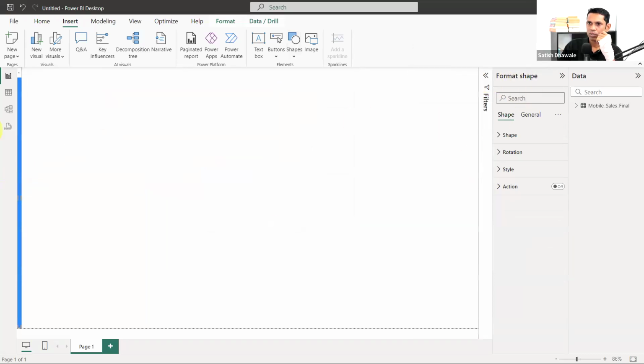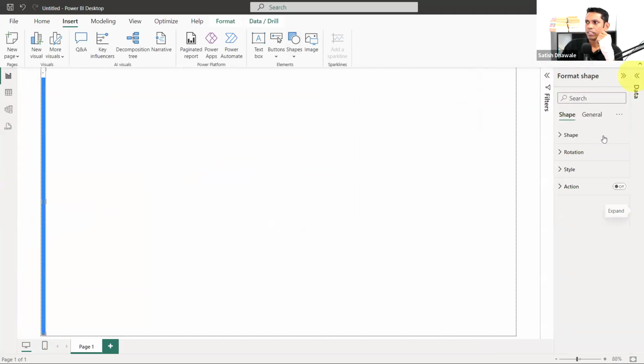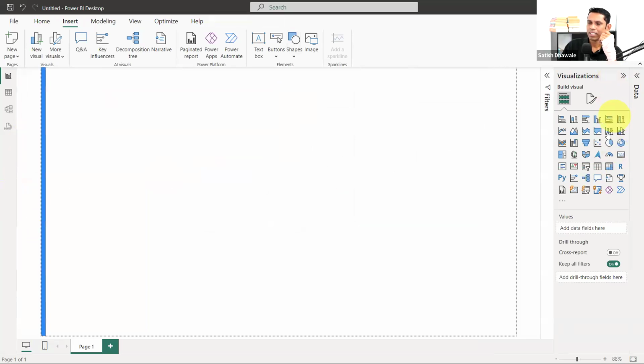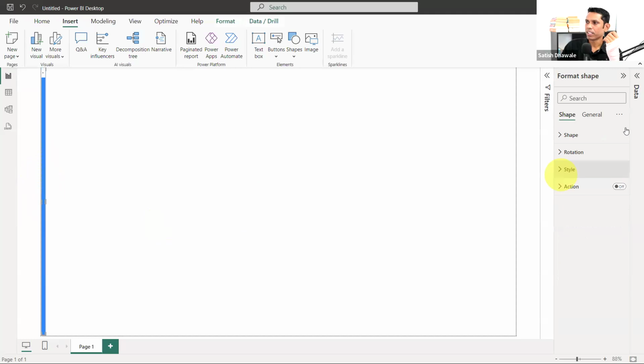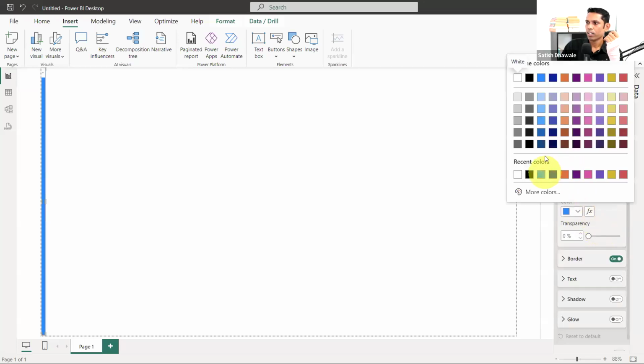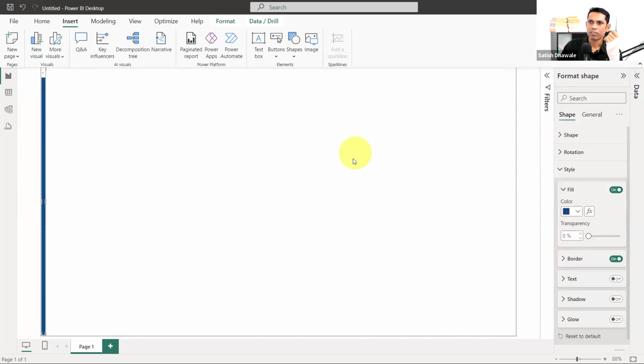Let me minimize this filter so that I can get it properly. A little bit of zoom. Also, you can minimize this data tab if you want. If you minimize these tabs, it will help you, and basically this will look in a maximized or bigger size. So now to change the color of this shape, click on this shape, and here you will get the option shape, rotation, style. So now looking for style, and I'm going to fill this shape with a dark color.